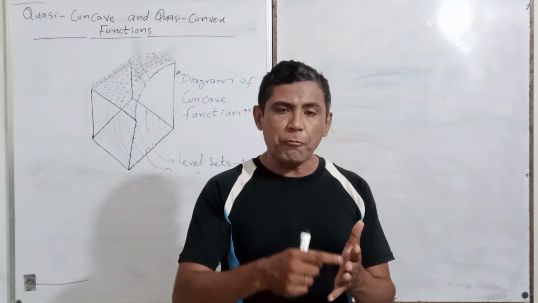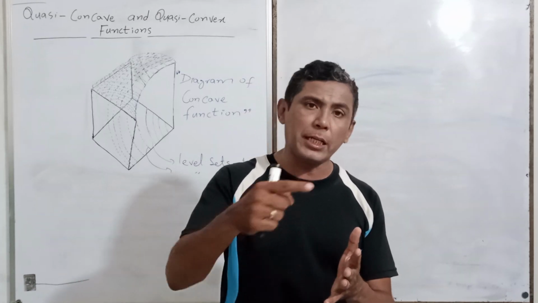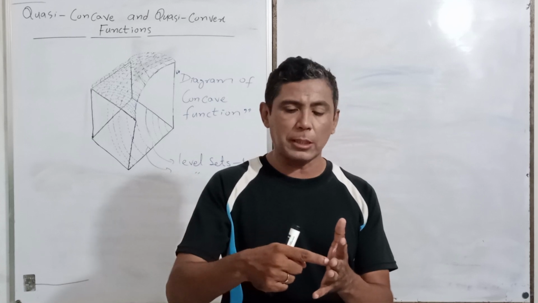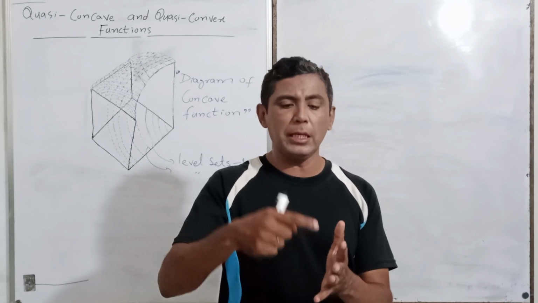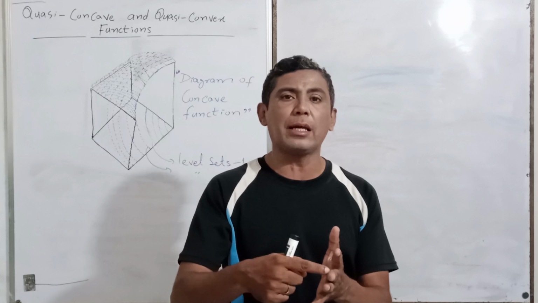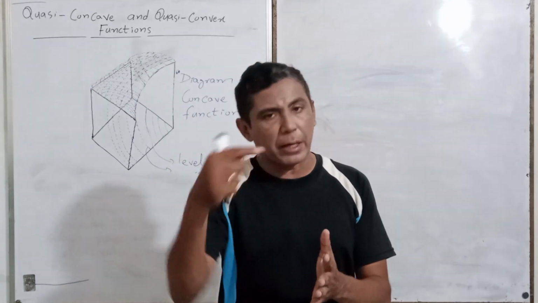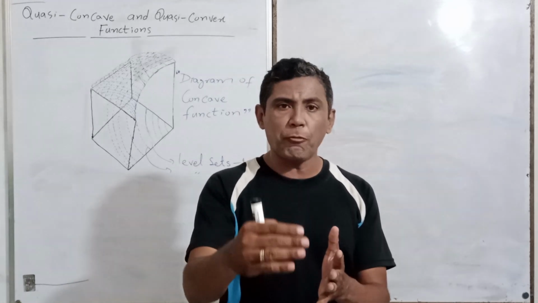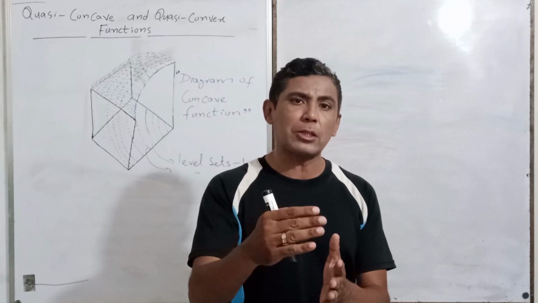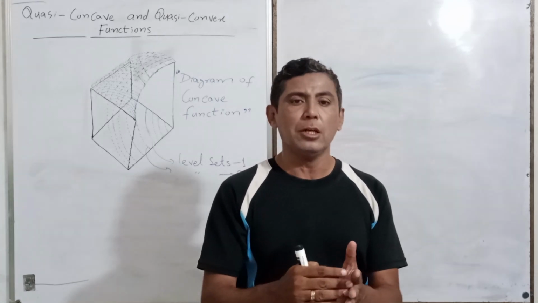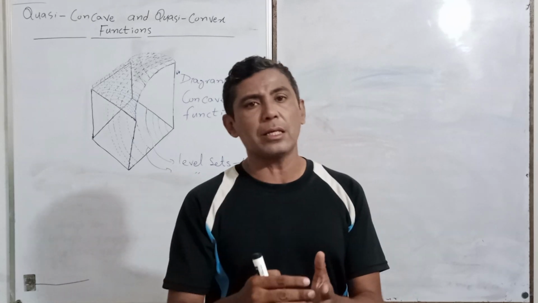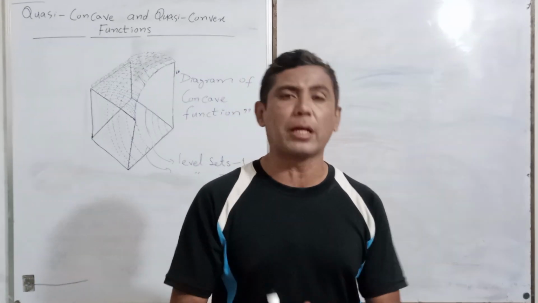If the functional value increases subject to the level set, we say that this area is called the upper contour set, and when the functional value subject to that level set decreases, we consider this area a lower contour set.